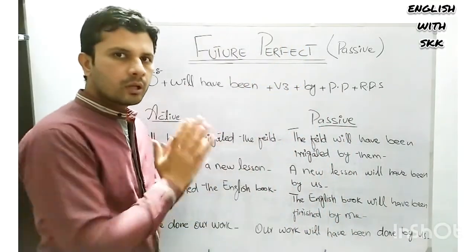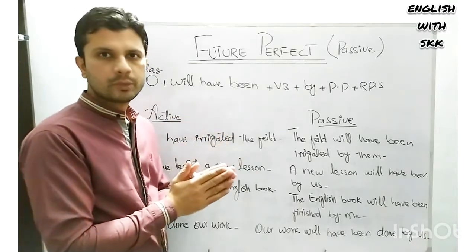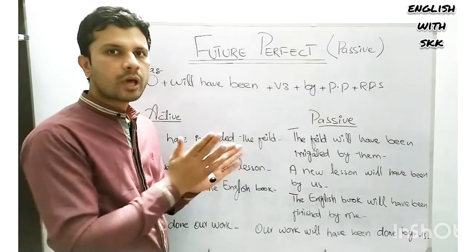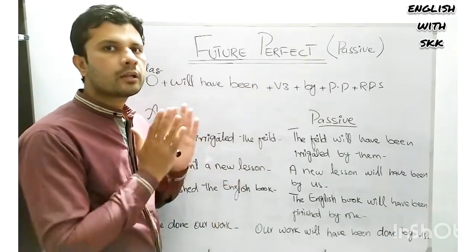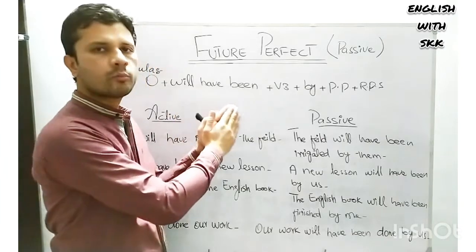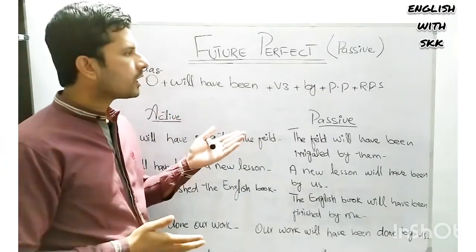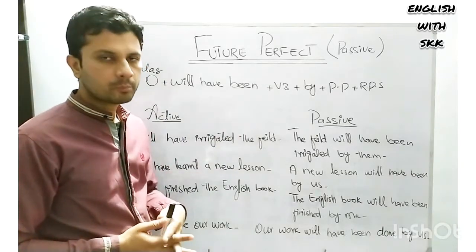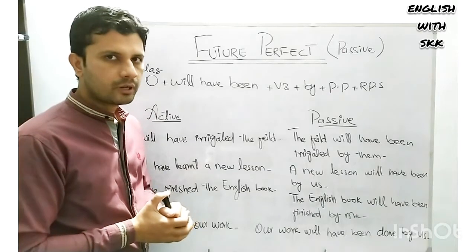Once again, the formula is the same, we just have to change the helping verb. In present we use have been and has been. In past we use had been, and in future we use will have been. Third form will remain third form, followed by the personal pronoun and the remaining part of the sentence. So this is the formula of future perfect passive.